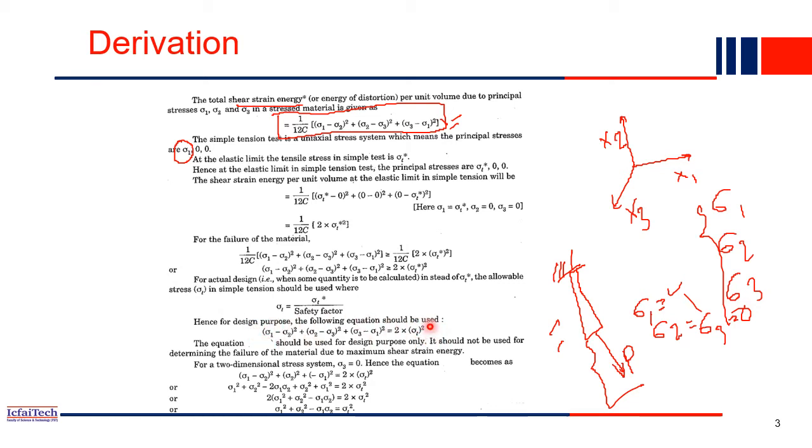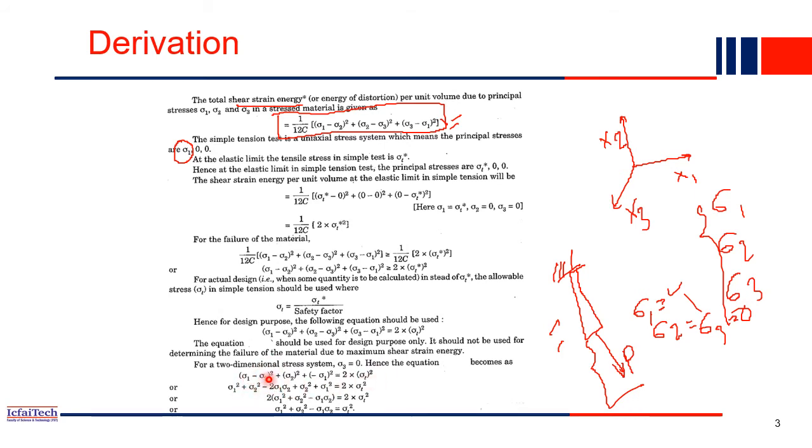But if you convert it into a 2D structure, then what will happen? Sigma 3 will go to 0, so you only have sigma 1 and sigma 2. We replace sigma 3 with 0, and this is our final expression for a two-dimensional structure or two-dimensional body. Again, if you do some simplification, because here you have the whole square, right?